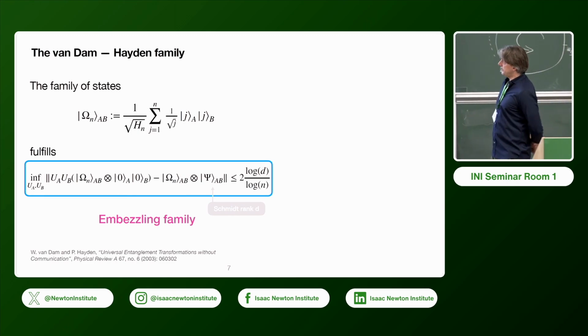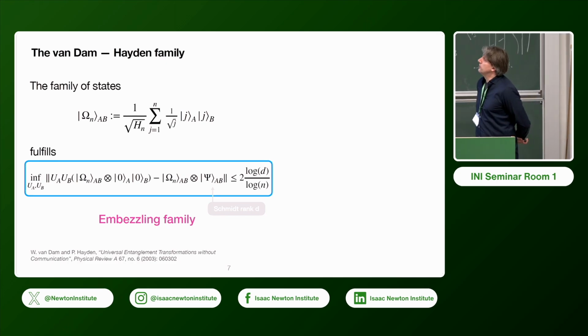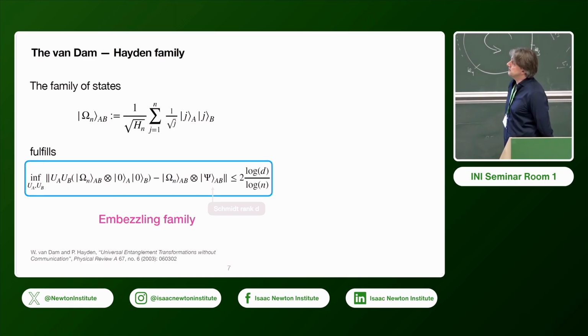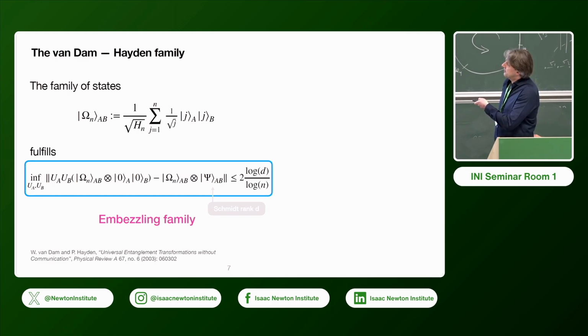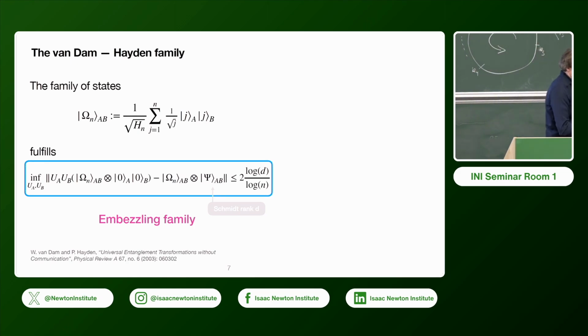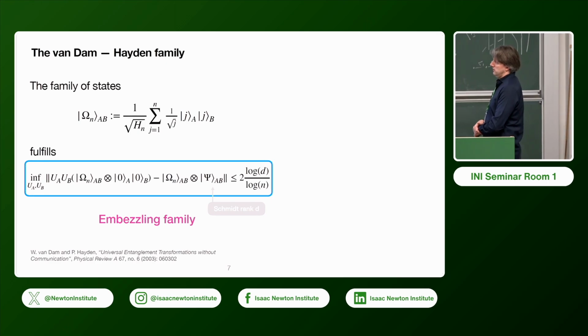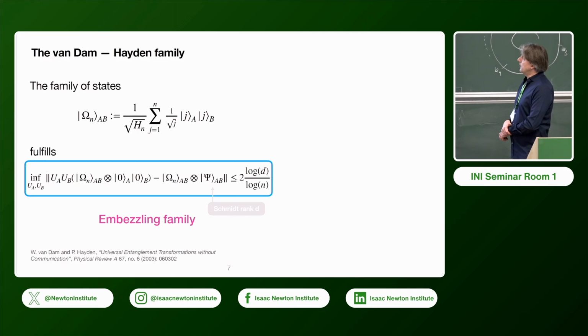They proposed a family of states, which looks pretty simple. This type of state for the resource. But now, instead of a single state, you have a family of resources depending on this resource dimension S. They fulfill the property that if you allow for some small error, depending on basically the Schmidt rank of the entangled state you want to embezzle and the size of your system, then you can make the error when comparing the original product state and the resource to the target state and the resource arbitrarily small. That's what one usually calls an embezzling family.